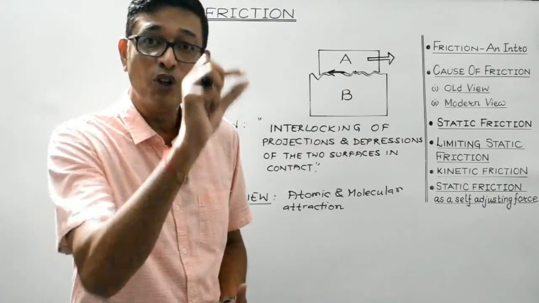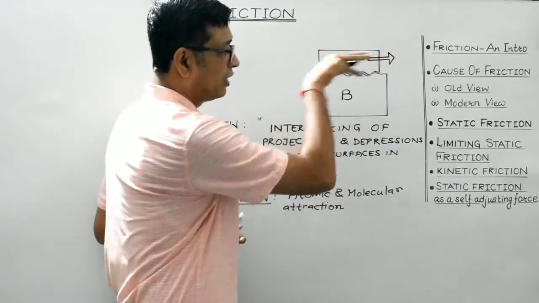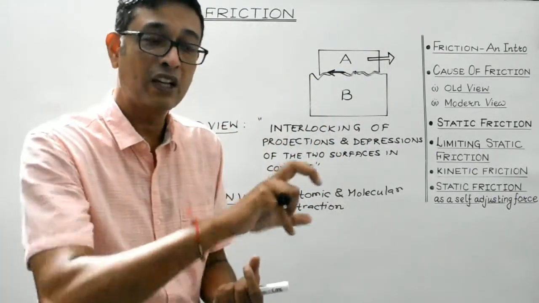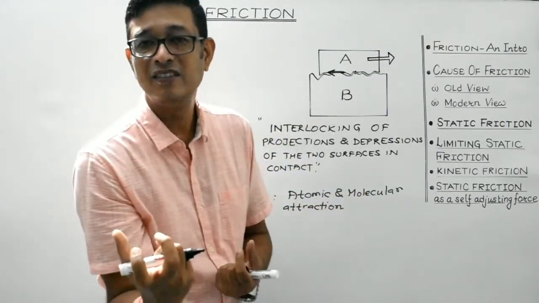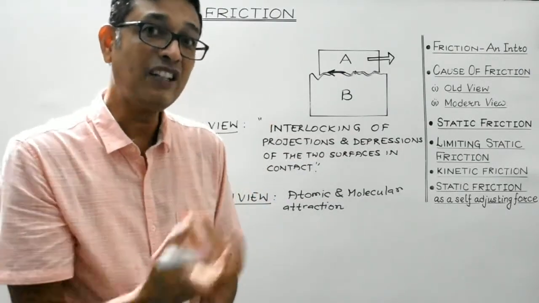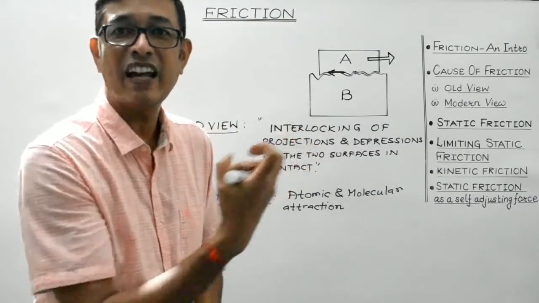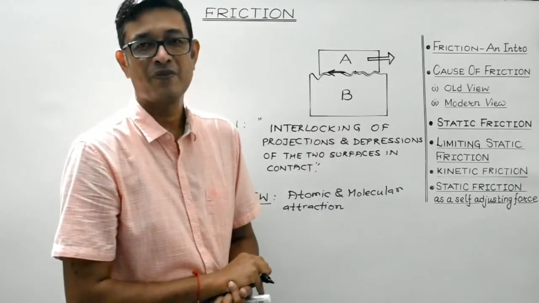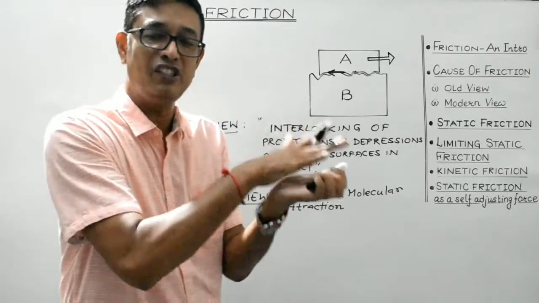So there is a molecular bond. If I intend to push or slide body A relative to body B, then some work or effort is required against that molecular bond, isn't it? That opposition offered by the atomic or molecular interaction is the cause of friction.